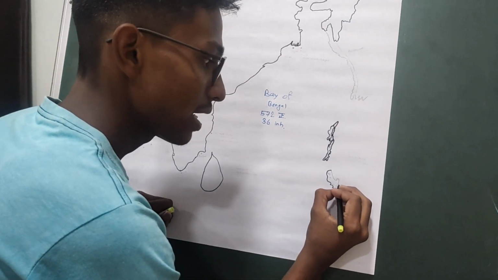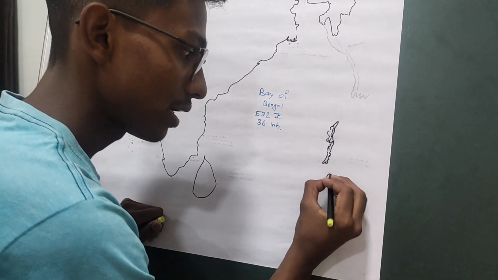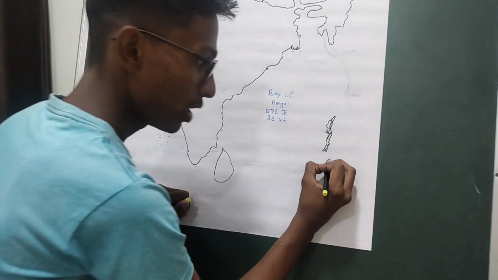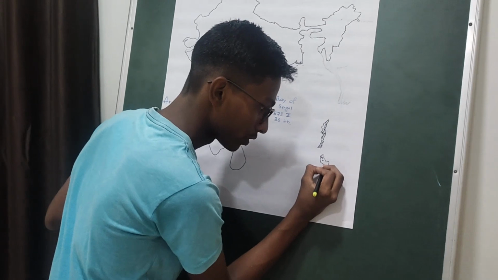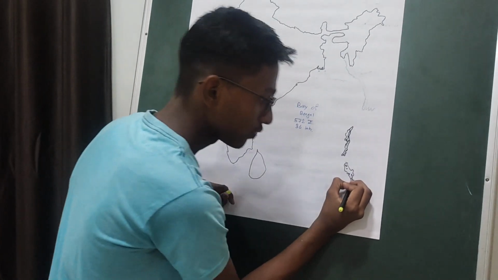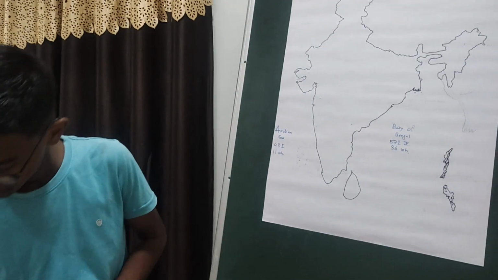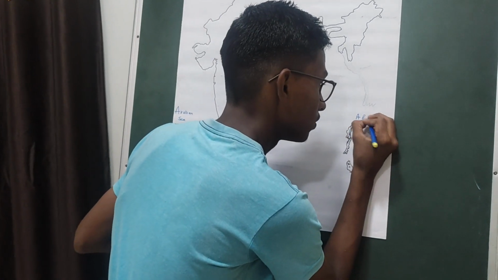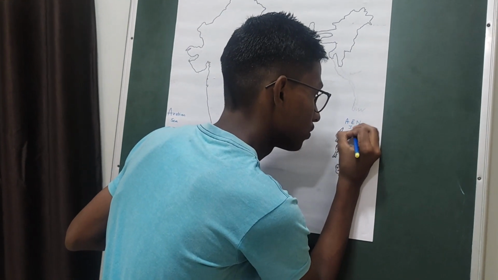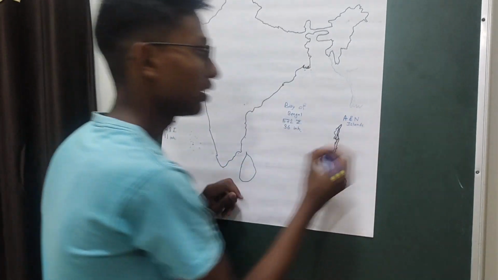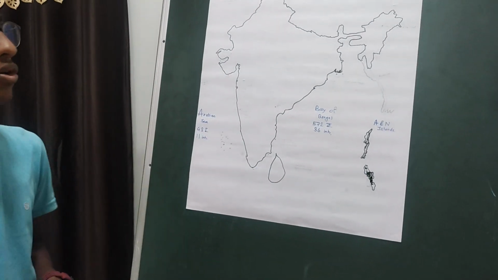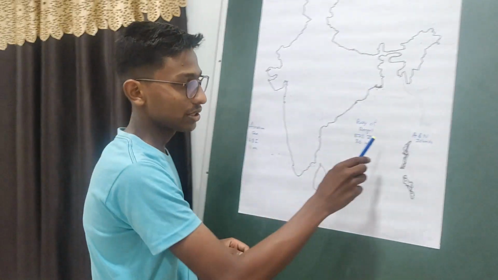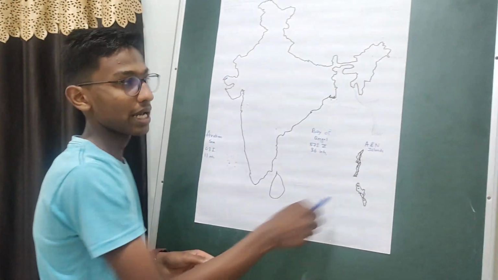These are the largest islands in the Bay of Bengal and also of our country. It is also one of the union territories of our country. So these are the Andaman and Nicobar Islands. They are divided into two: this is the Andaman Islands and these are the Nicobar Islands.